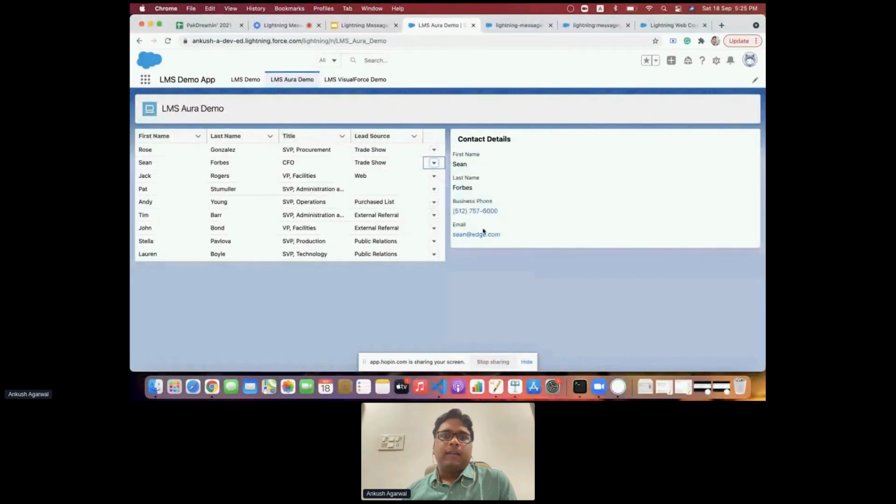Yeah, so the contact ID is passed successfully. On this show detail action, we are passing the contact ID or row ID for this particular record. This particular component is receiving that message, breaking it into the contact ID, and updating the contact ID just to display the information of that contact. Now we can see that it is updated and it is displaying the contact information whenever we click on the show details button. So this way we can define it on the Aura component.